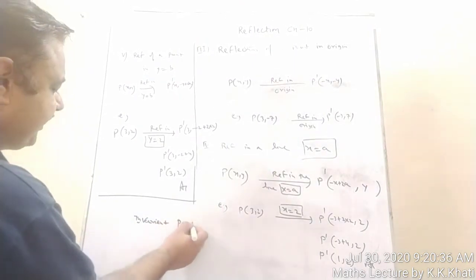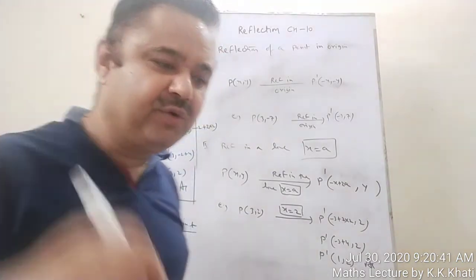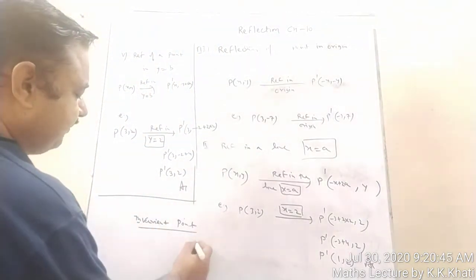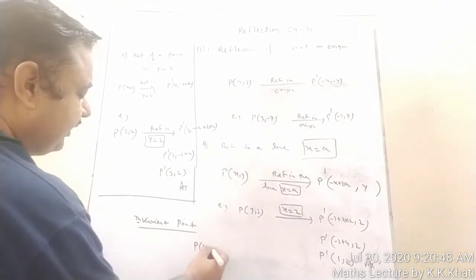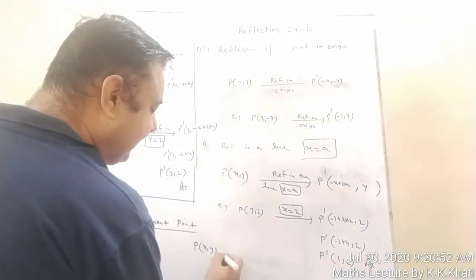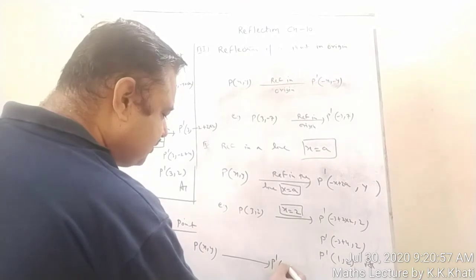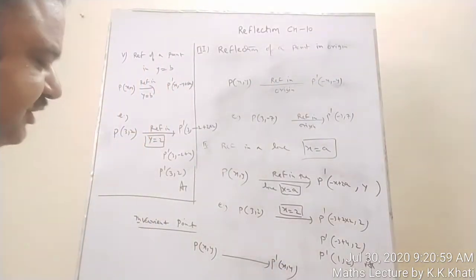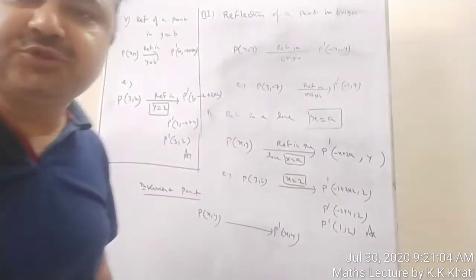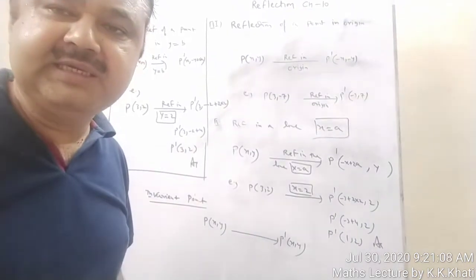Invariant point means what? Invariant point means the image of a point lies in that particular point only. Suppose the point is here, and if this P is an invariant point, then P dash is also (x, y), which means there will be no change in the image also. That is called an invariant point. You should know this thing. Invariant point means there will be no change between a point and its image.